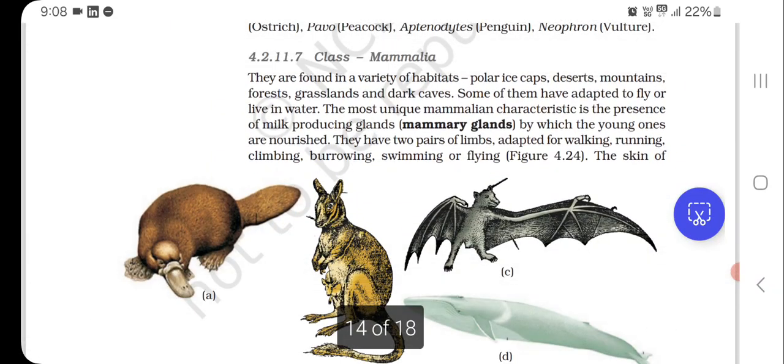Class Mammalia. They are found in a variety of habitats: polar ice caps, deserts, mountains, forests, grassland, and dark caves. Some of them have adapted to fly or live in water. The most unique mammalian characteristic is the presence of milk producing glands, mammary glands, by which the young ones are nourished. They have two pairs of limbs adapted for walking, running, climbing, burrowing, swimming, or flying.